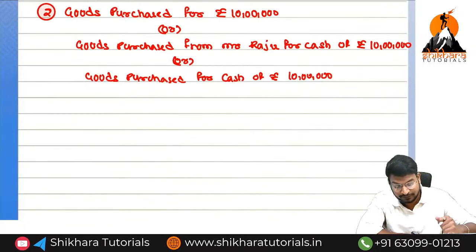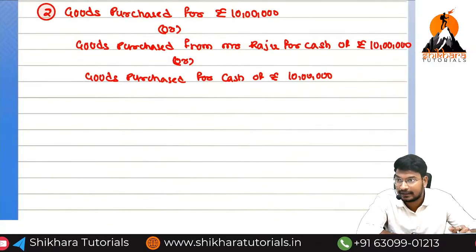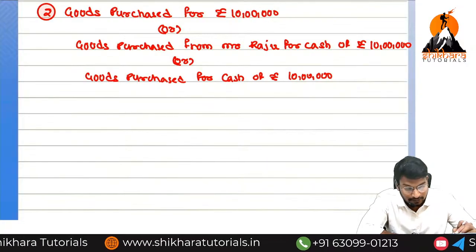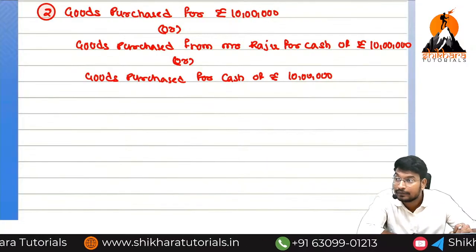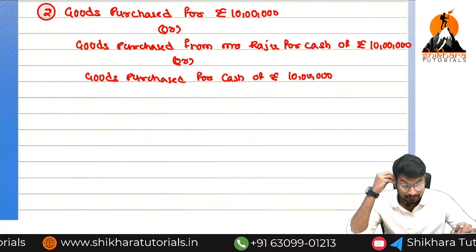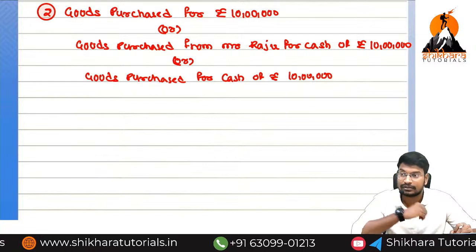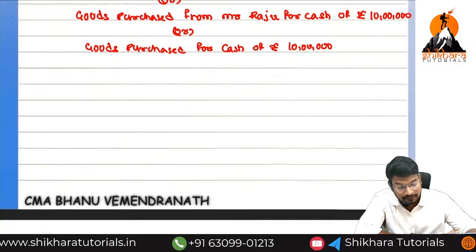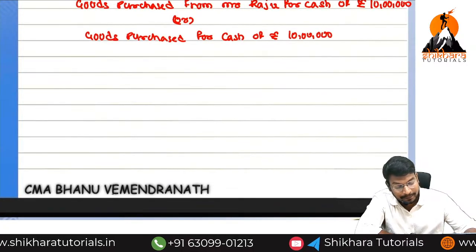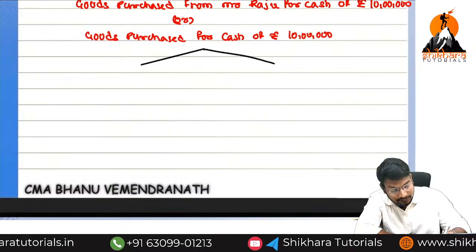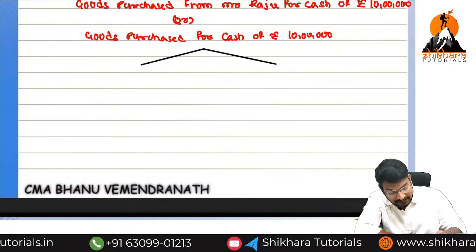In three ways. Goods purchased for rupees 10 lakhs, or goods purchased from Mr. Raju for cash of rupees 10 lakhs, or goods purchased for cash of rupees 10 lakhs. If they can ask the question in three ways, same answer, what is the outcome here? Purchases and cash, not the goods. We need to take the outcome as purchases.